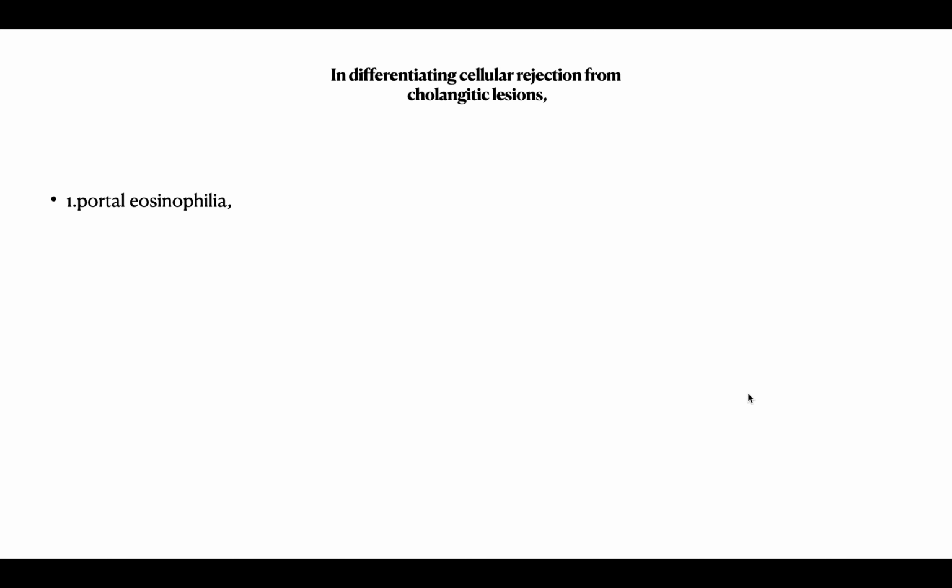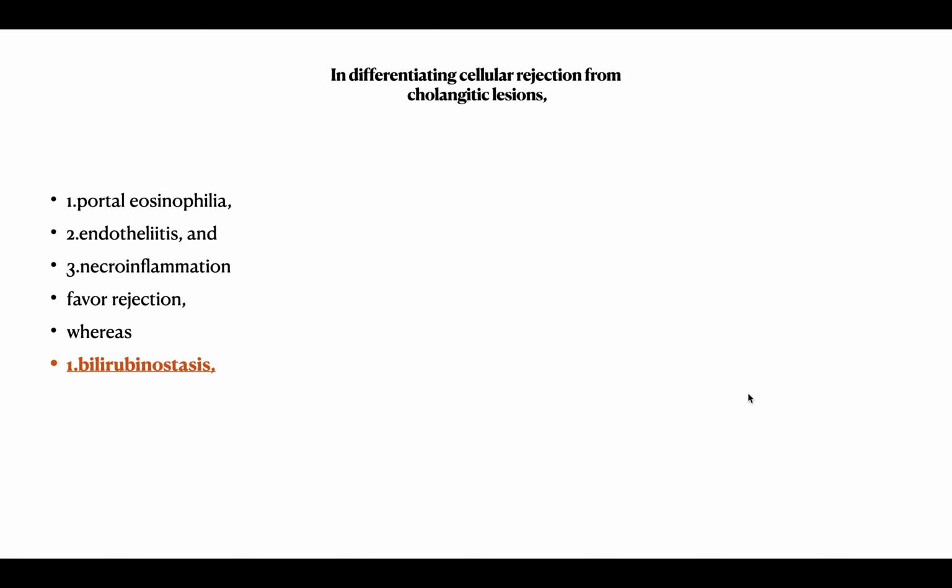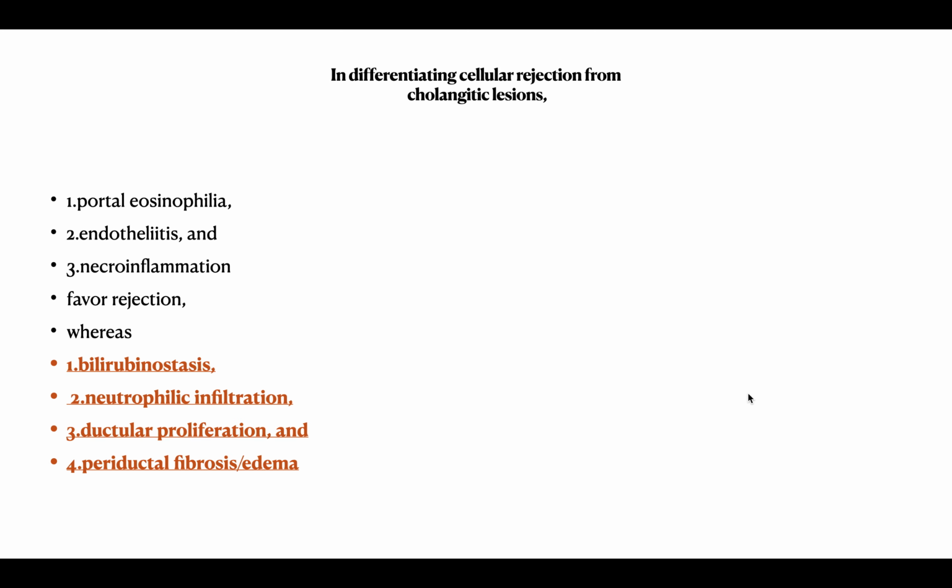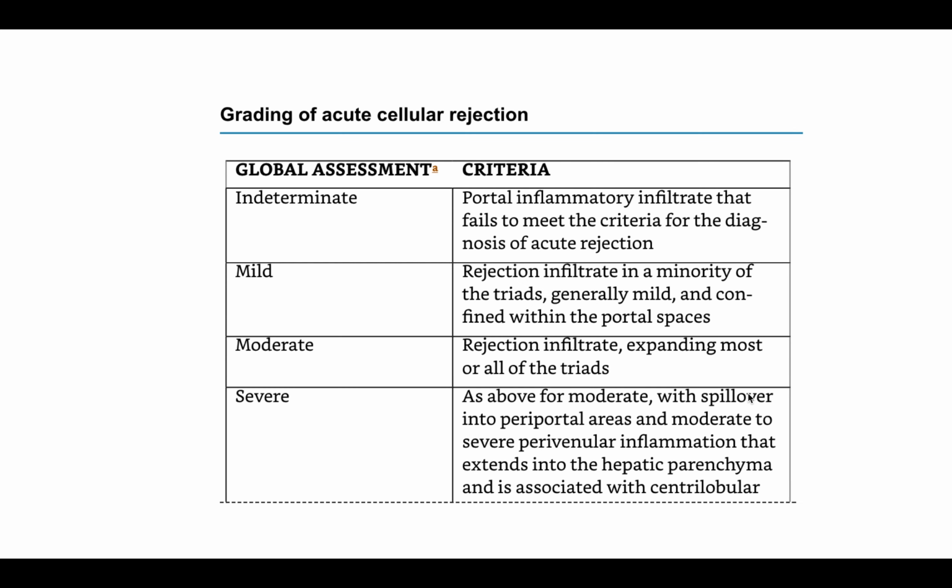Portal eosinophilia, endotheliitis, and necroinflammation favor rejection. Eosinophils, endotheliitis, necroinflammation means rejection. Whereas bilirubinostasis, neutrophilic infiltration, and ductular proliferation, periductal fibrosis and edema favor cholangitis.